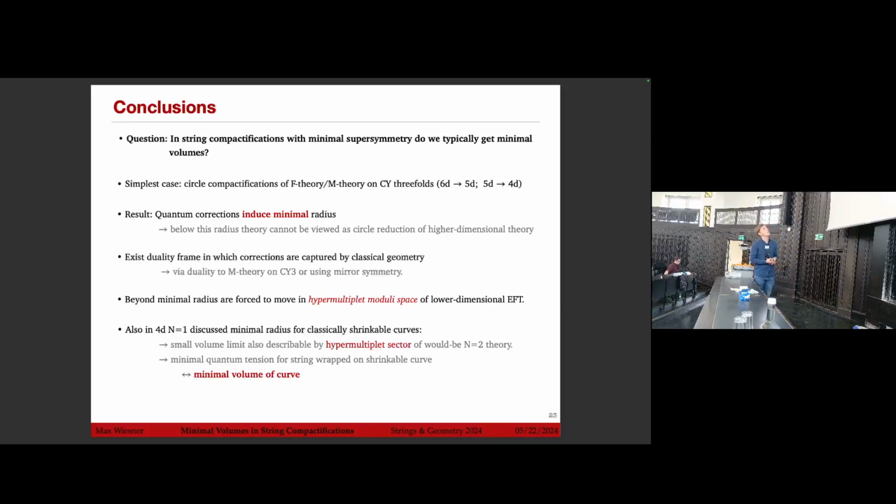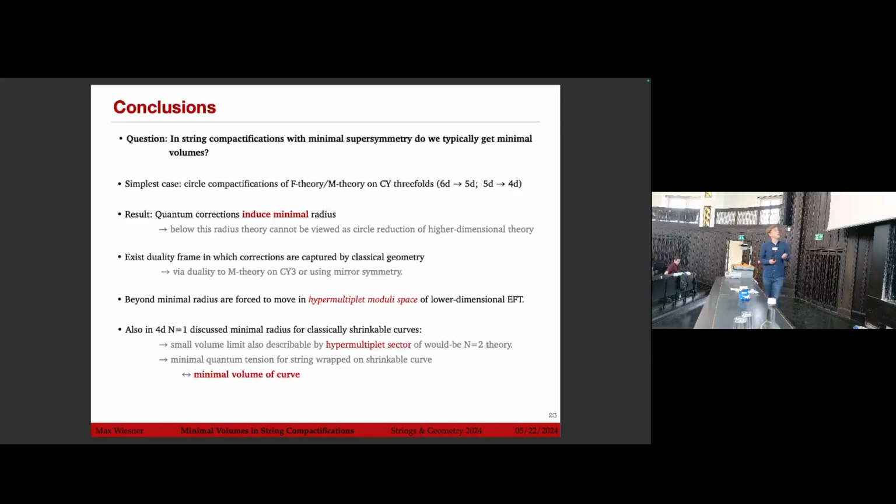There exists a duality frame in which the corrections are actually captured by the classical geometry, either by a duality to M theory on a Calabi-Yau 3-fold or using mirror symmetry. And beyond the minimal radius, we are forced to move in the hypermultiplet moduli space of the lower dimensional EFT.